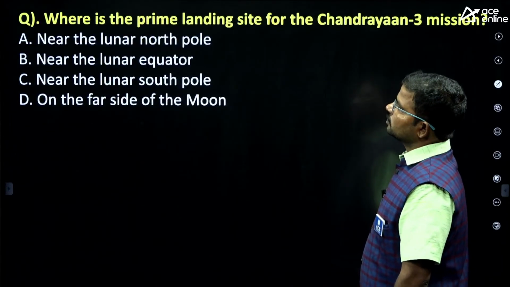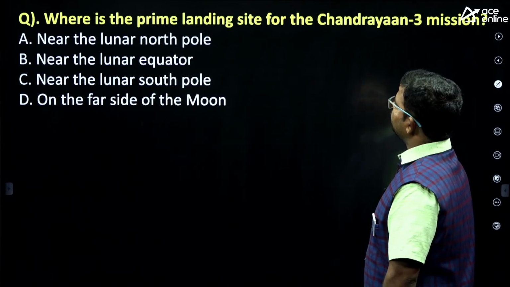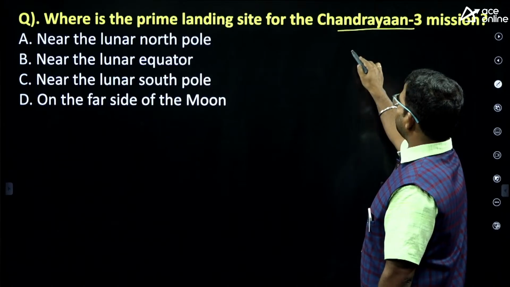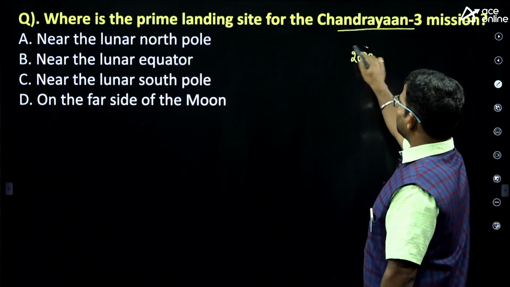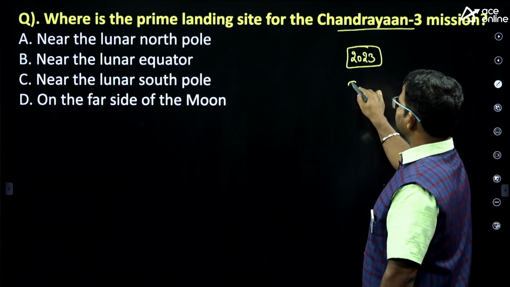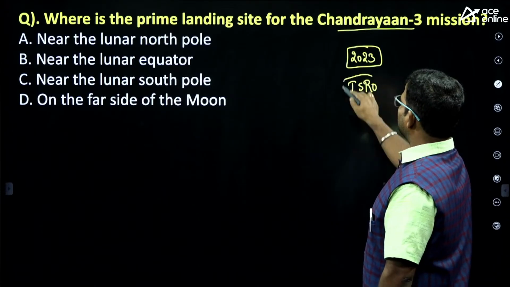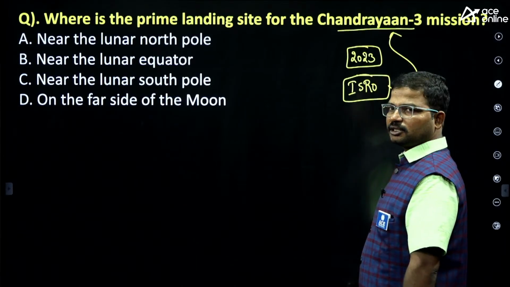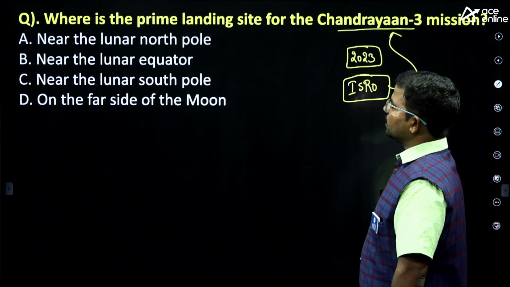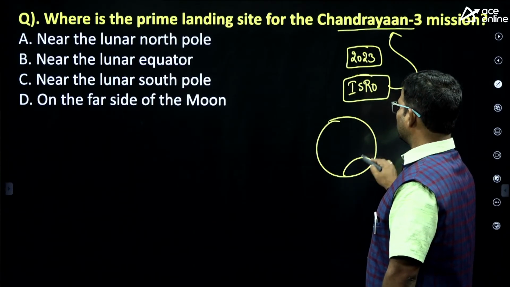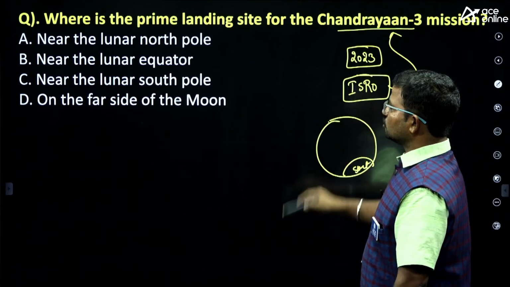Okay, so next one. Where is the prime landing site for the Chandrayaan 3 mission? In the year 2023, ISRO successfully completed this mission, right? So with the Chandrayaan 3 mission, we landed in the region of the South Pole of the Moon.